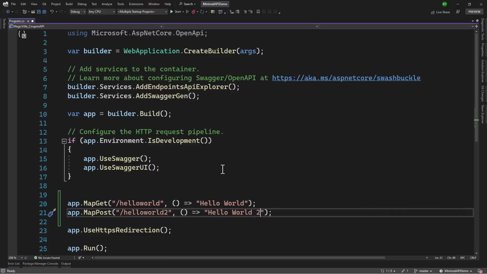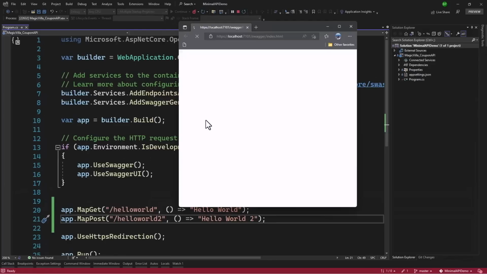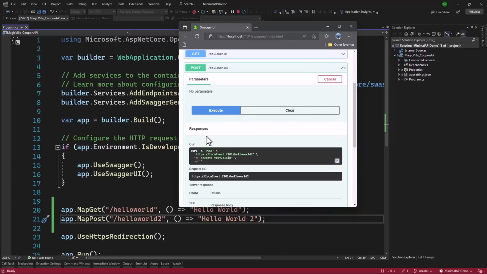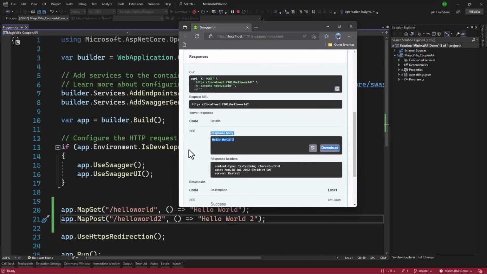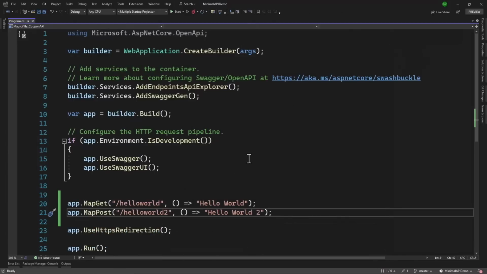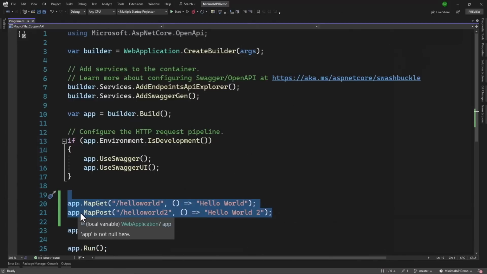Now typically in an HTTP POST, you will have something in the body where you will be creating a record, but we are keeping things super simple right now. Let me run this and see if that works. Perfect, we have the post here. Try that out. We don't need any parameters. And perfect, we get the response. That looks great. If it was a controller-based API project, there is no way that you can add one line and the endpoint will be added there. But here, it is pretty simple.